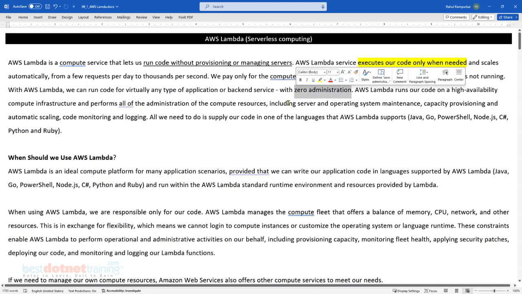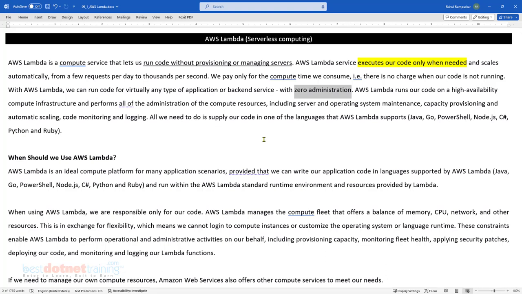It's basically zero administration. All the benefits we have in terms of cloud, like high availability and scalability, isn't it? Worrying about management or upgradation or security updates and patches of that platform, nothing of that is our concern. Everything is taken care of by AWS, right from hardware to operating system to the relevant platform where the code is executed.